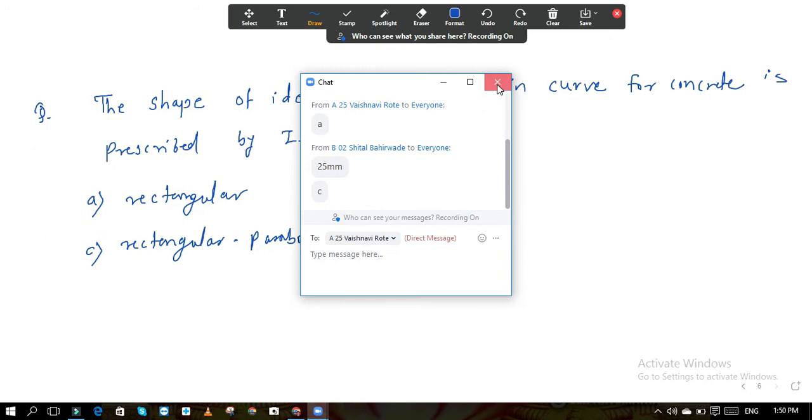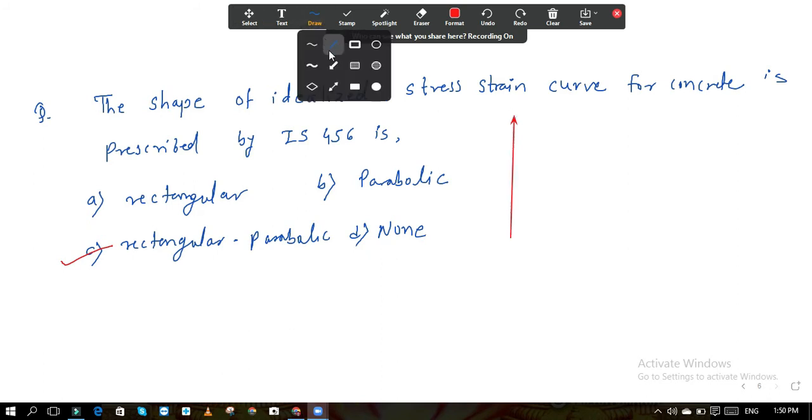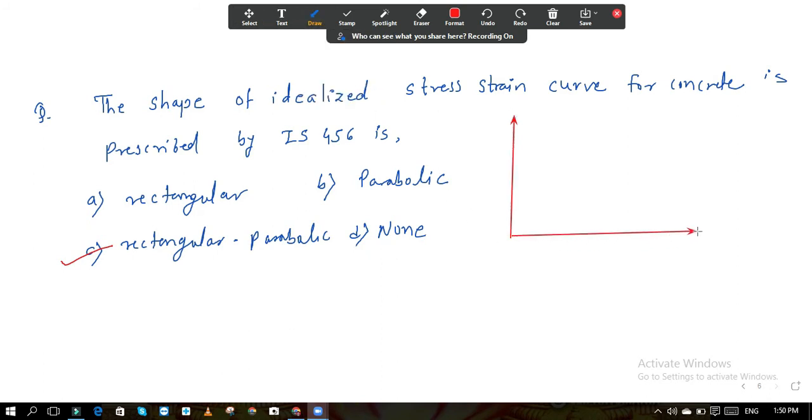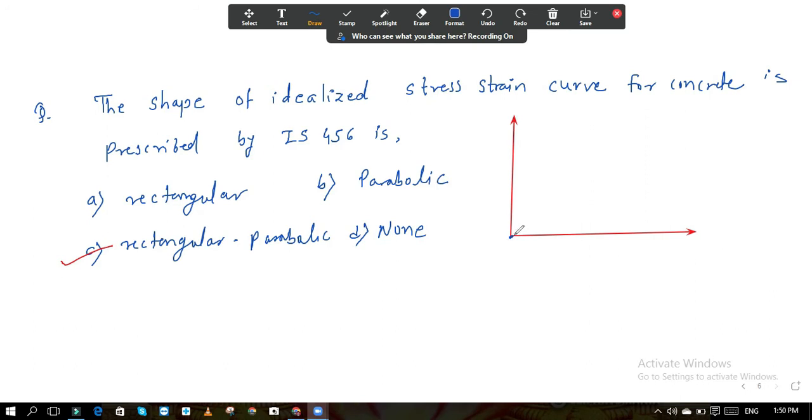So the answer is C. Okay, this is the answer. If you draw the stress strain curve, suppose this is the y-axis and this is the x-axis. How do we draw the curve? Initially it is parabolic, like this, and after this it is straight. You have already seen this graph.